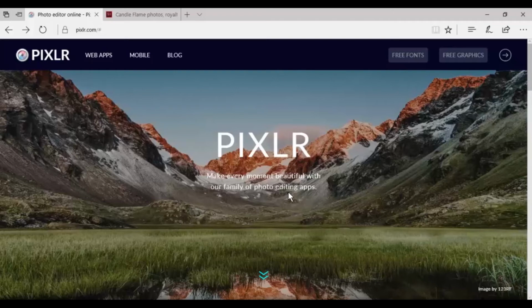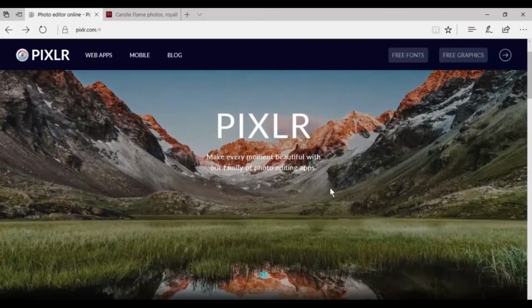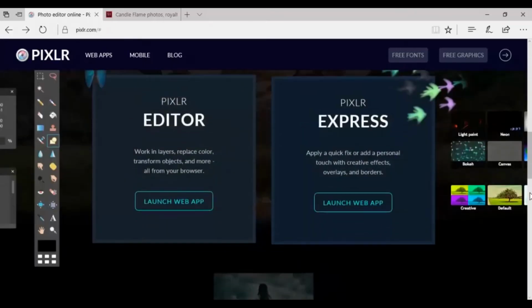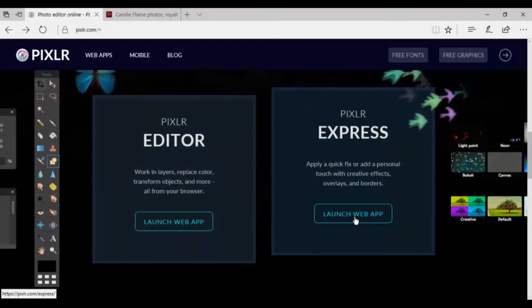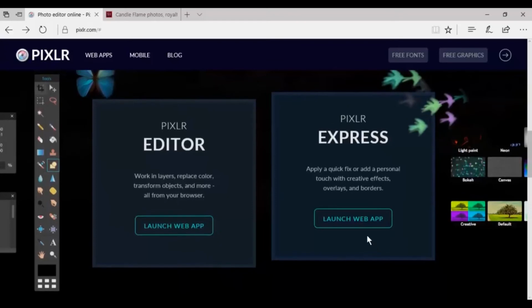We're going to be using a program called Pixlr. This is at pixlr.com, and it's online. It's perfectly free to use, and we're going to start by scrolling down, and we're going to be using Pixlr Express. Now, Pixlr Editor is really great too. It's kind of like a scaled down version of Photoshop. You can do all sorts of photo manipulation stuff there. Wonderful program, but we're going to go for the simple route here and go with Pixlr Express.